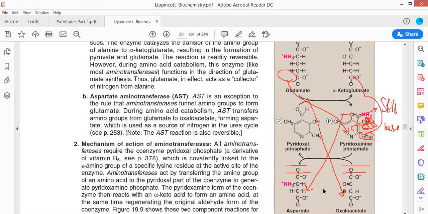Okay. Now let us write a note in Pathfinder so that you can understand what this compound called the Schiff's base is. So what is a Schiff's base that we have to see?